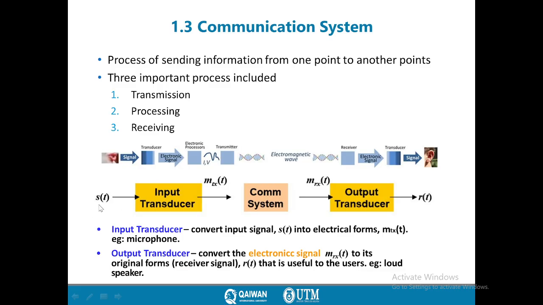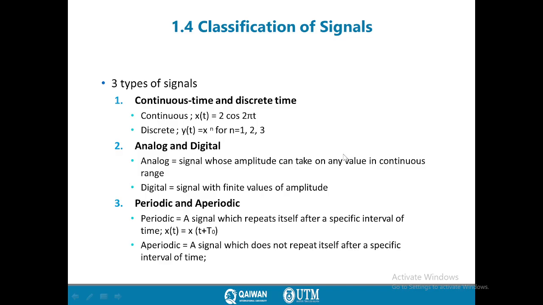The basic signal we call s(t), and after input it will be the input of the transducer, it will be converted to a message, which we call m(t), and the communication system is between them, and later it is received by the receiver. Now we go to further explanation of the different types of signal.